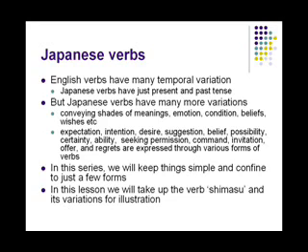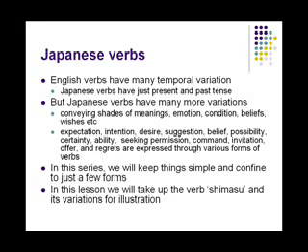However, Japanese verbs have many other variations which convey shades of meaning, emotions, conditions, beliefs, wishes, etc. There are distinct verb forms for expressing expectations, intentions, desires, suggestions, belief, possibility, certainty, ability, seeking permission, commanding, extending invitations, offers, and regrets, etc. The variety of verbs available in Japanese language is really mind-boggling.